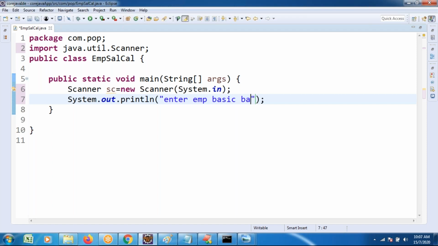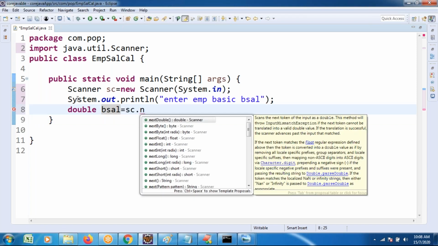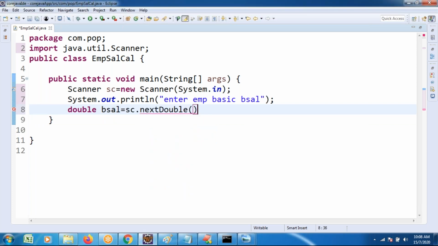I'm taking the employee basic salary as a double: double bsal = sc.nextDouble(). Dynamically we enter the basic salary, and based on it I want to calculate the remaining things with several conditions.